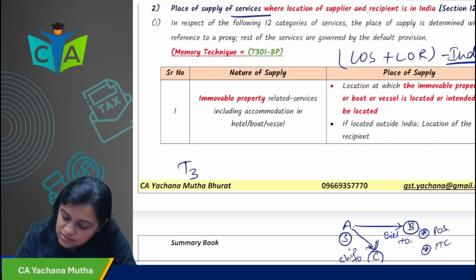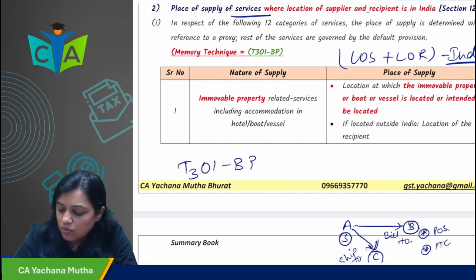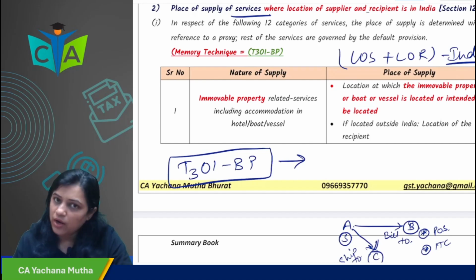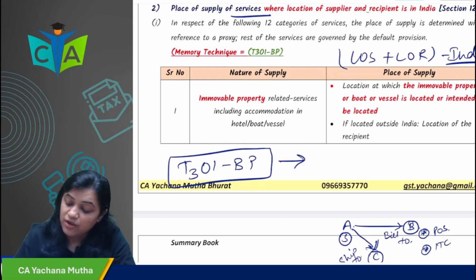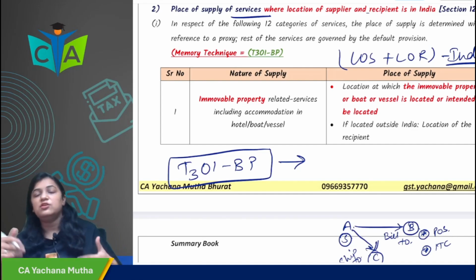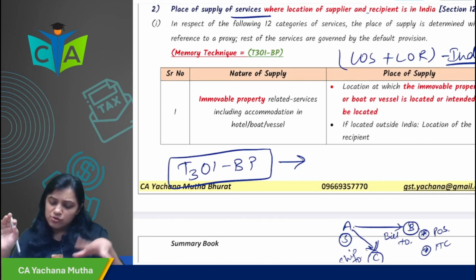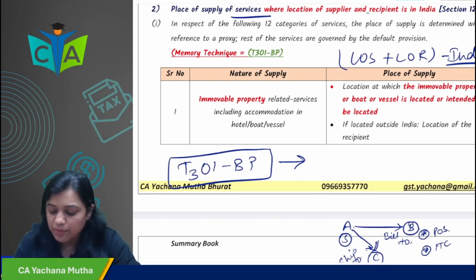T3OI BP cases. In case of T3OI BP cases, what is important here? You remember what was that? This was a memory technique though. In case of T3OI BP cases, if you are supplying it to a registered person, location of a registered person would be the place of supply. So we'll see one by one and then we'll again come to the memory technique.